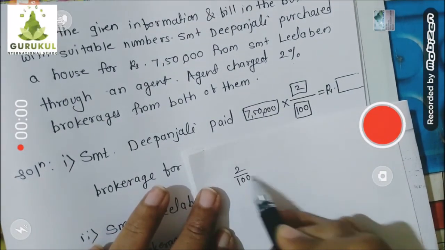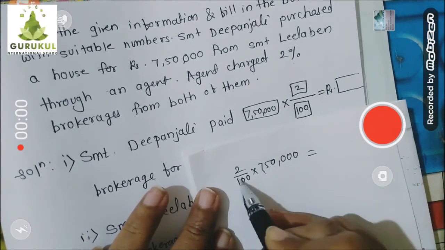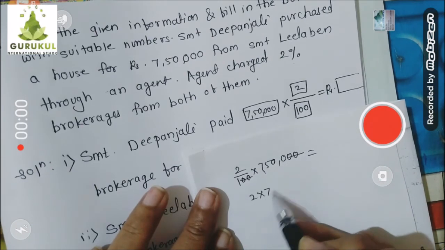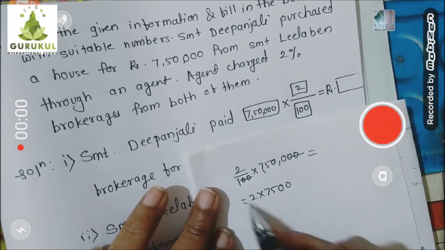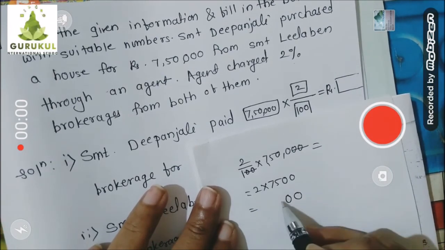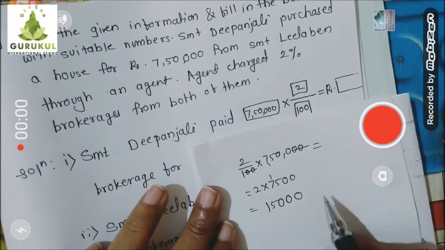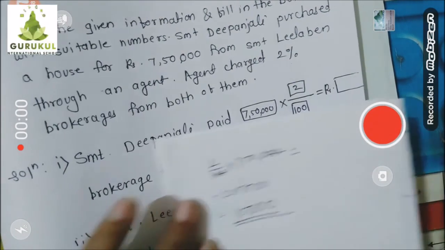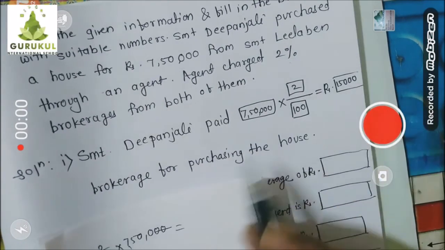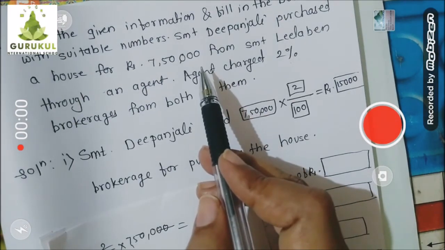2 upon 100 into 7,50,000 is equal to, 0 0 cancel. Now what is left? 2 into 7,500. This is the step. Now let's multiply. 2 zeros are 0, 2 zeros are 0, 2 5s are 10, 2 sevens are 14 plus 1, 15. So how much did it come? 15,000. So I will write that over here. 15,000 rupees Deepanjali will have to pay as brokerage to that agent.